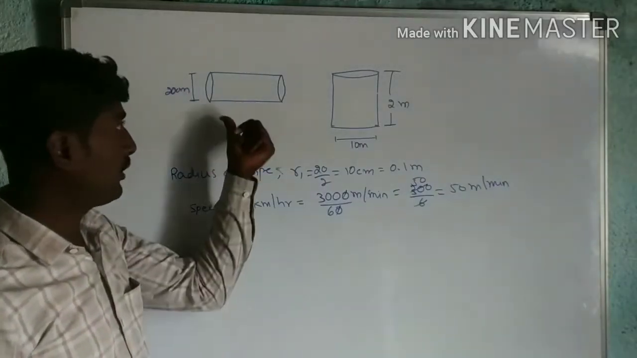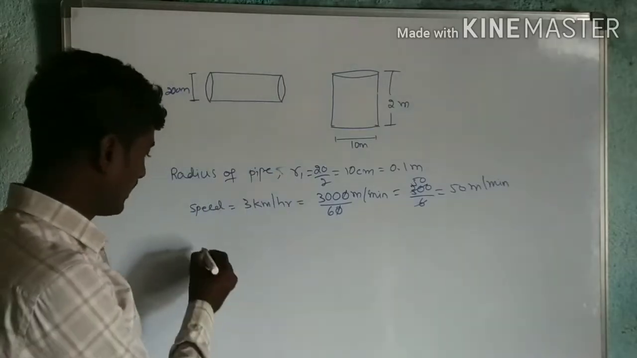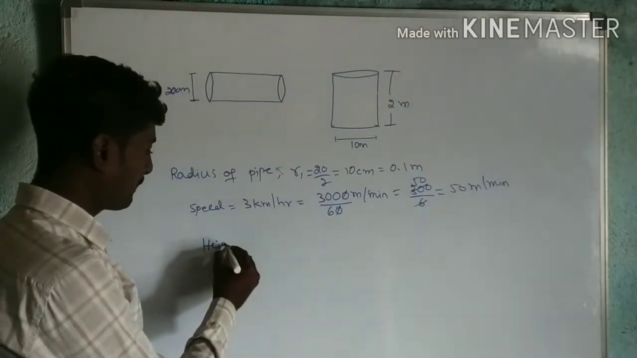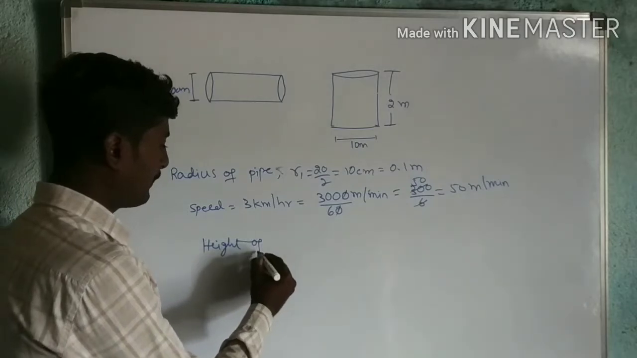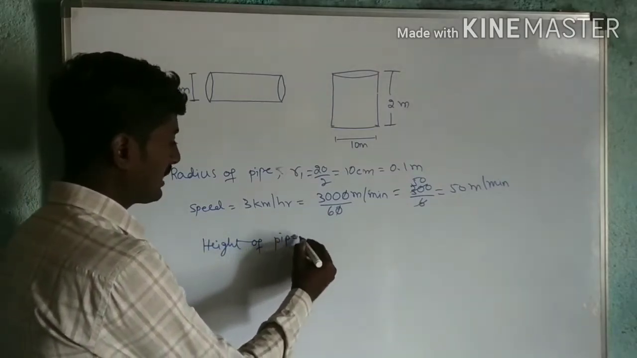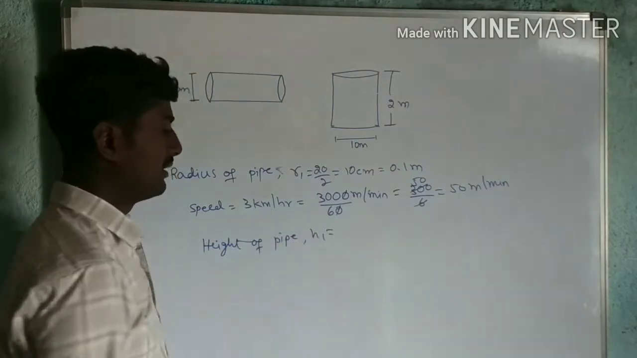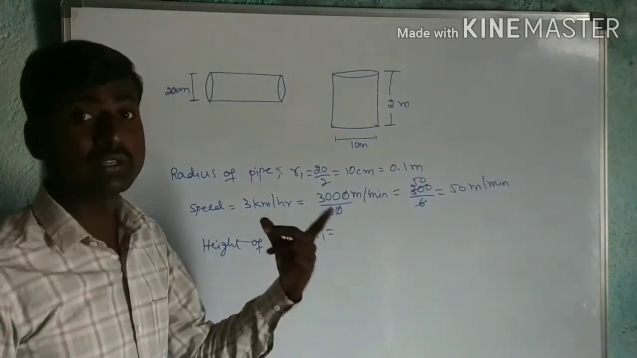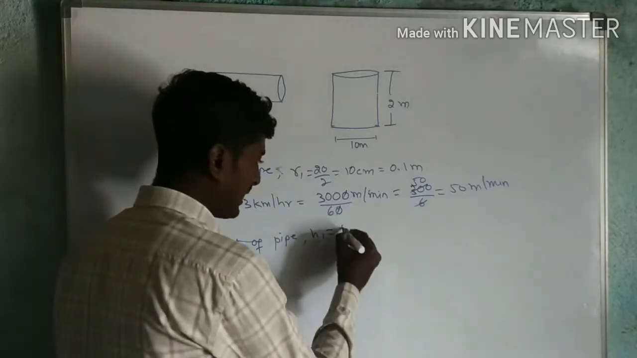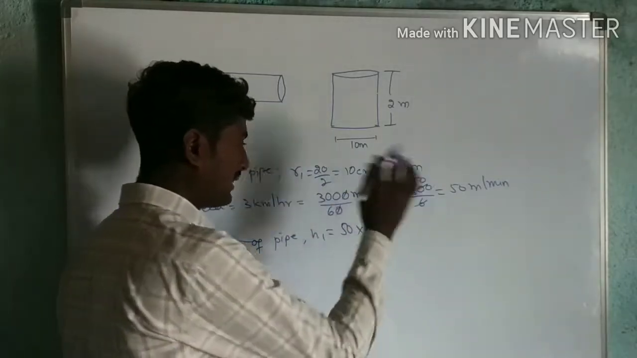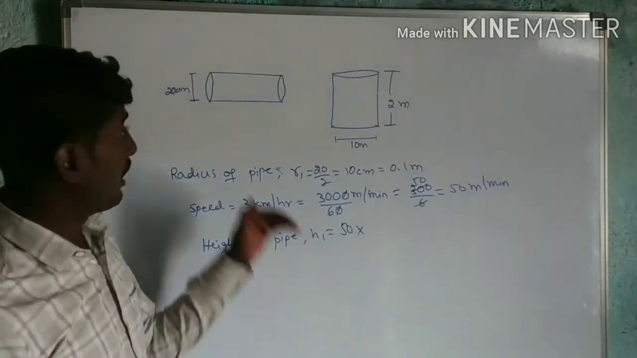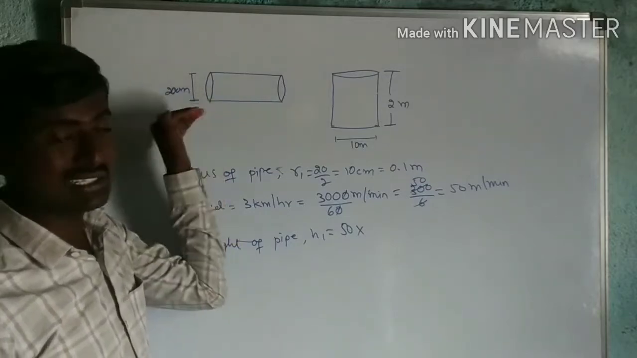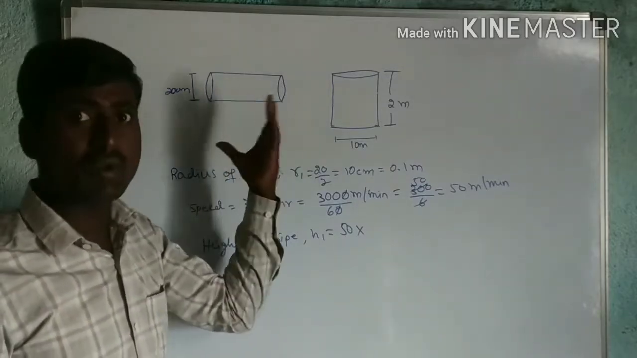Now, we have to find the height of the pipe. I will take it as h1. Height is nothing but distance, and distance is speed into time. The speed is already 50 meters per minute. Time is how much time the water will flow through this pipe. That is what we want to find.